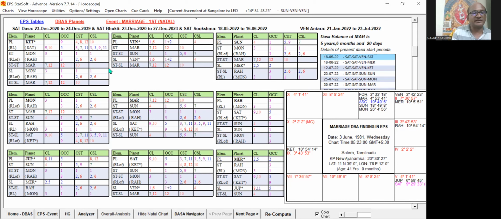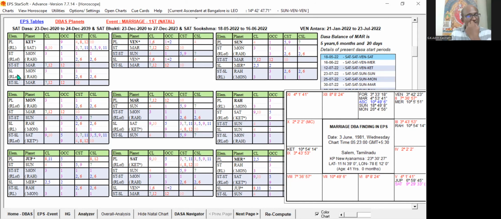You can see in the green color it has been given. That is star lord of the star lord. With that we call this the first level, this the second level, this the 2A level, and the sublord is the third level, and star lord of the sublord is the fourth level. So the 2A level, that is star lord of the star lord, and the star lord of the sublord are also considered. The 2A level and the fourth level are all considered as the secondary levels. Primary levels are planet, star lord, and sublord.